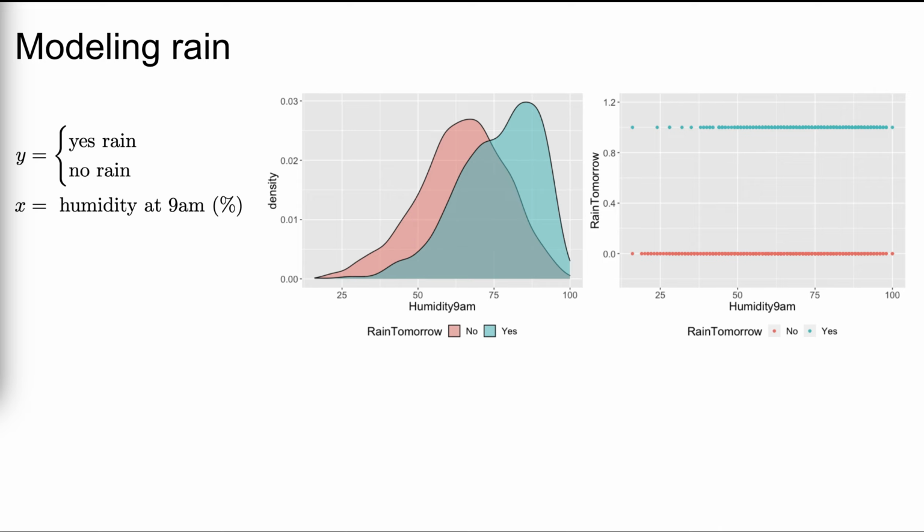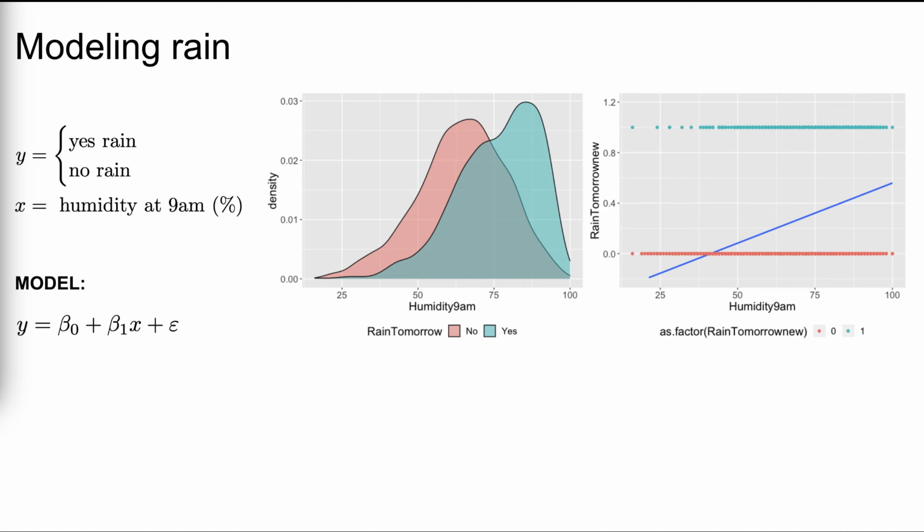From the left plot, notice that on days without rain, the humidity hovers around 65%. On days with rain, humidity tends to be higher, hovering around 90%. The right-hand plot shows this same data, but it plots the binary 0-1 rain outcomes on the y-axis versus humidities on the x. Now, since we've essentially converted rain to a quantitative 0-1 dummy variable, your first instinct might be to model rain by humidity using our usual linear regression tools.